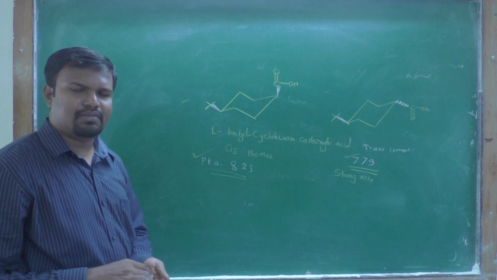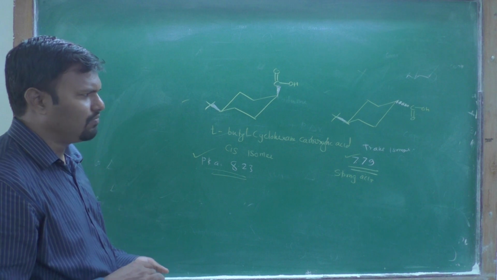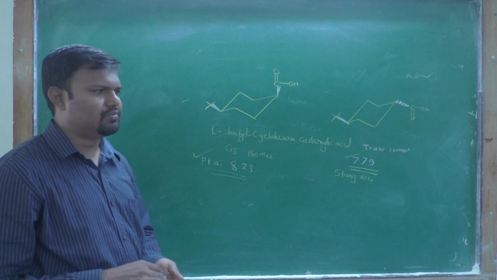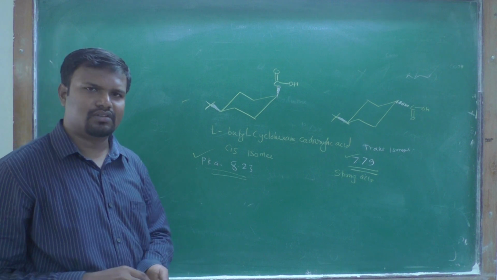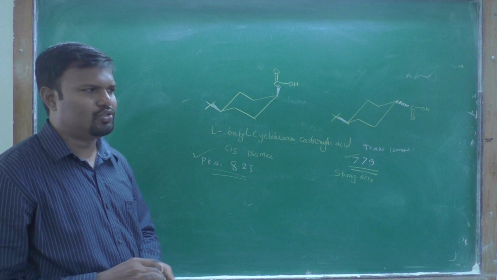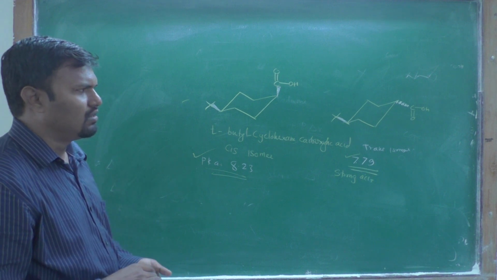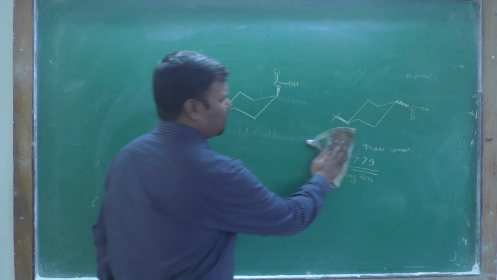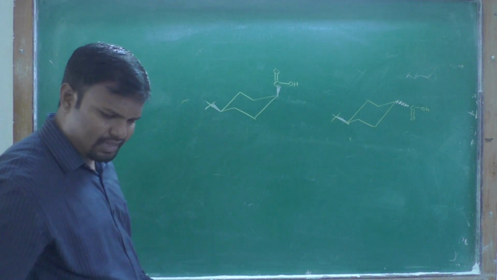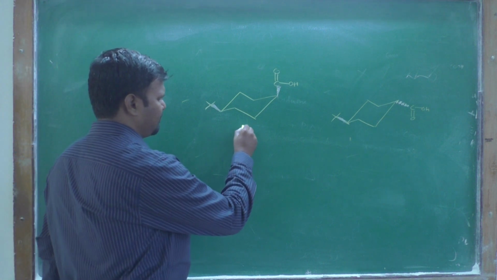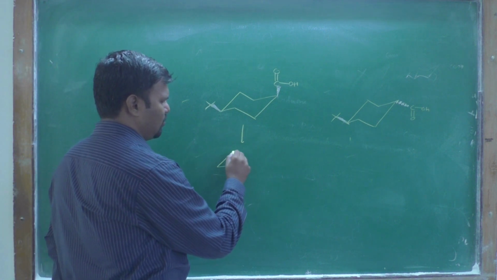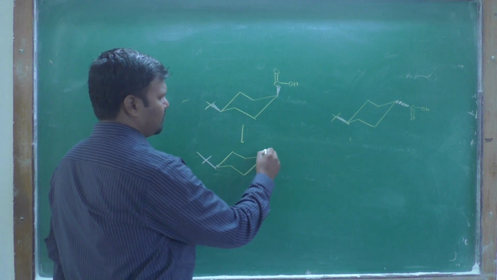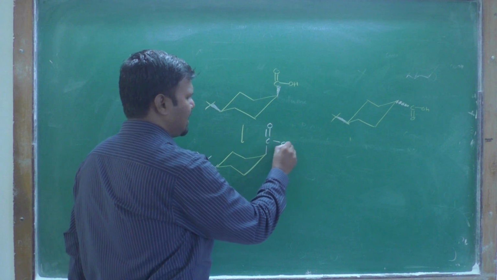This can be explained by using solvolysis. Solvolysis means the solvent will give stability to the carboxylate ions. When it loses the H plus ion, it gives the carboxylate ion.